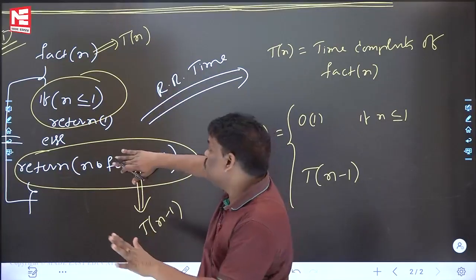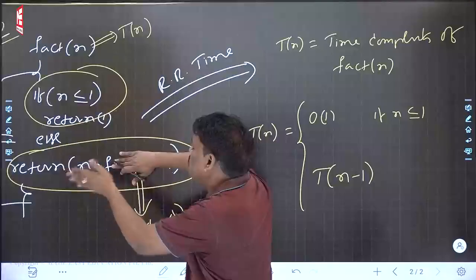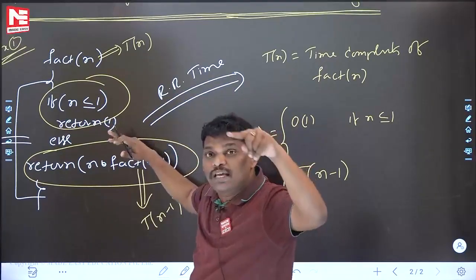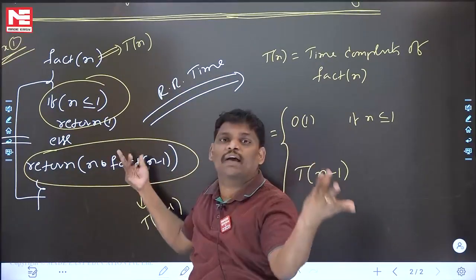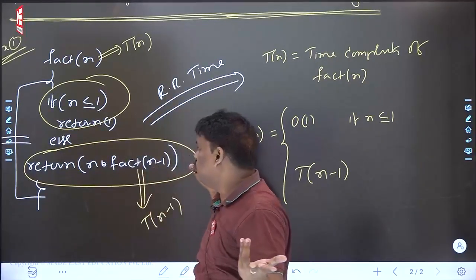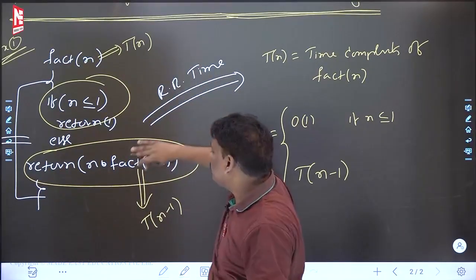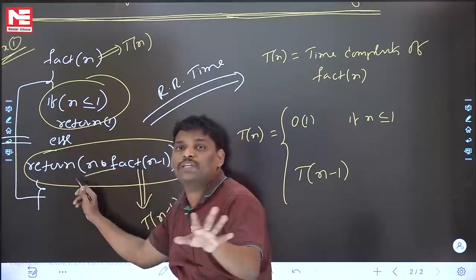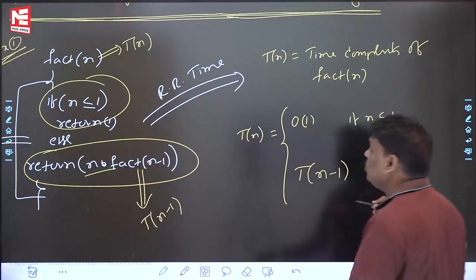That is okay. But if you see the remaining part, in the else part, no loop is there. If one for loop is there, which is going n times, then I will write n. See this one, there is no loop here. In the else part, no loop. Fact of n Tn, fact of n minus 1, Tn minus 1, that is fine. But in the else part, no loop is there. If no loop is there, how can we write plus n?